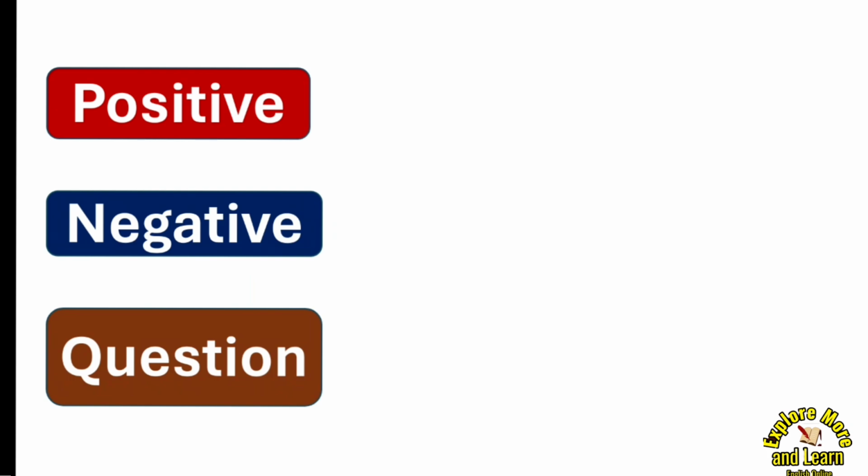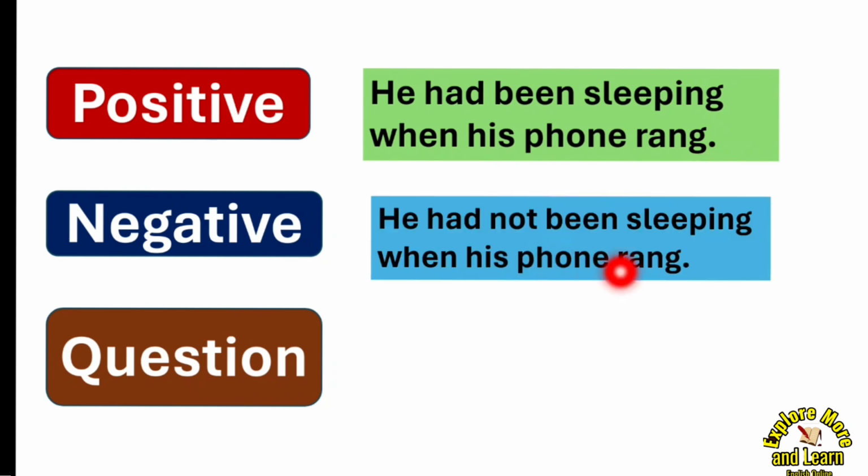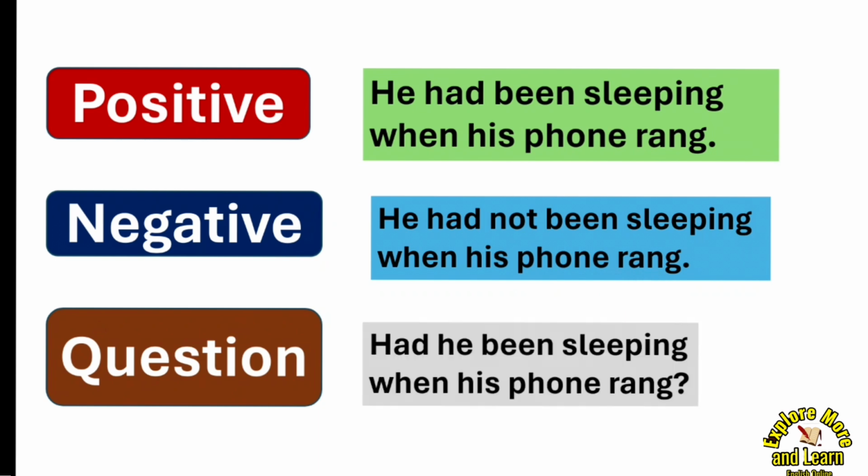Now the structure in all kinds of sentences: positive, negative, and question. So, he had been sleeping when his phone rang. It's very clear now. Here had been, then the ing form of the verb, that is sleeping. Now negative: he had not been sleeping when his phone rang. In question: had he been sleeping when his phone rang? So it's very simple. The structure is the same. Whether it is present perfect continuous or past perfect continuous, you only have to change has, have into had. That's it. I hope you have understood this tense very well.